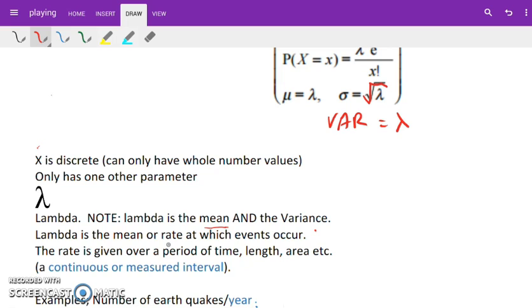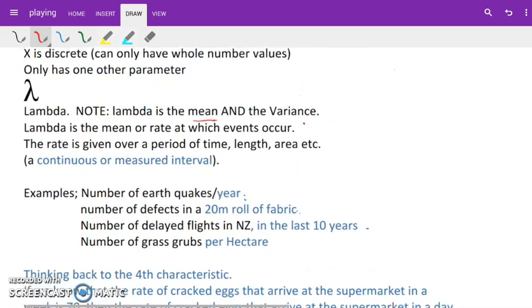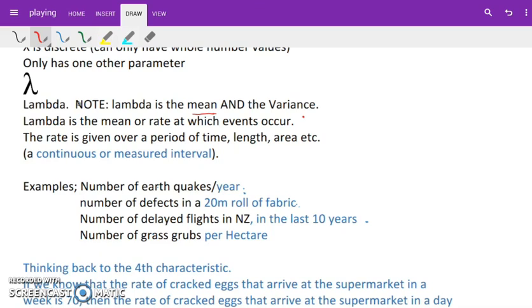The mean, or the rate at which an event occurs. And the rate's over a given time period, or length, or an area, which is a continuous measure. It's a measured interval. Discrete data over a measured interval. So, number of earthquakes, we count them up, it's discrete, over a year. Number of defects in a 20-meter roll of fabric, etc.